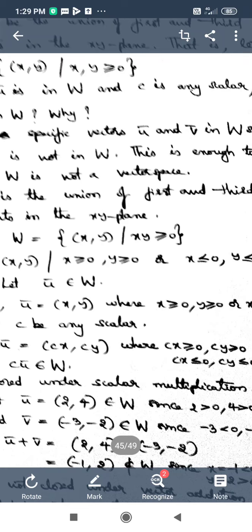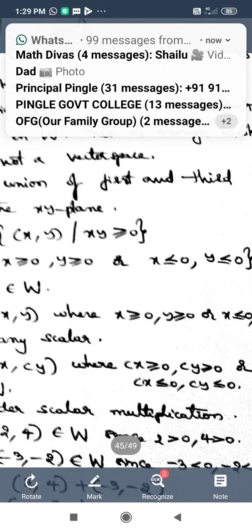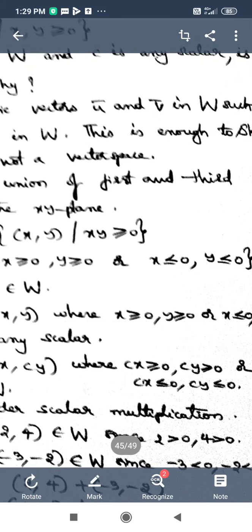As we already have x greater than or equal to 0 and y greater than or equal to 0, or x less than or equal to 0 and y less than or equal to 0, when we multiply them with a scalar c: if c is positive, both cx and cy are greater than or equal to 0.